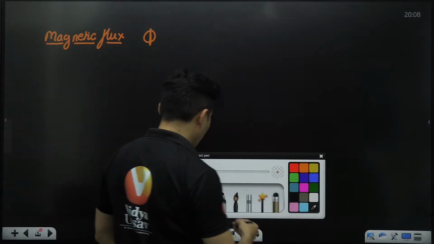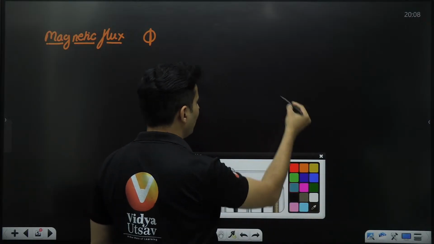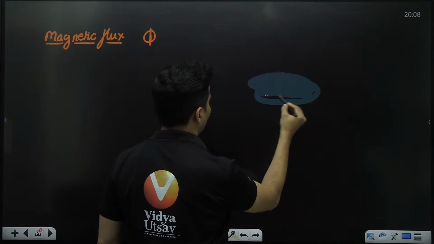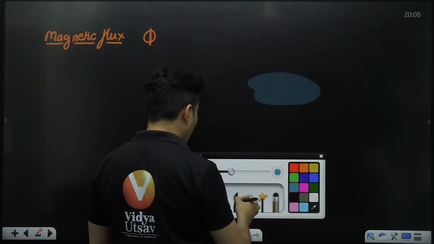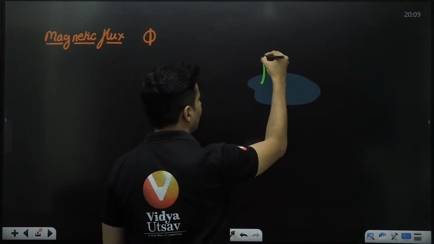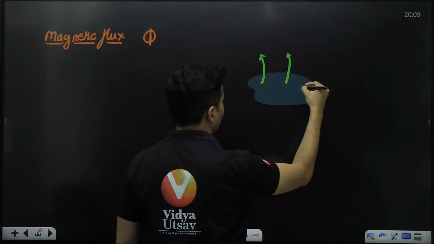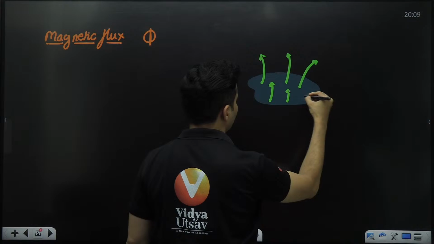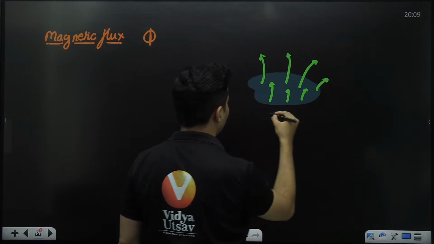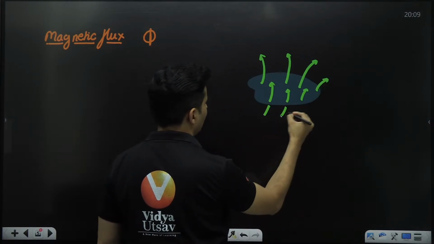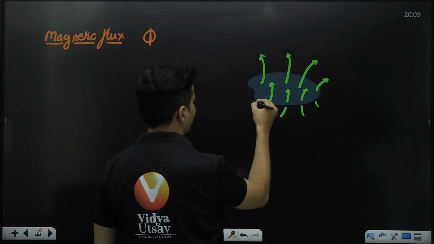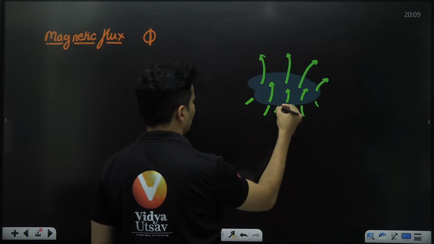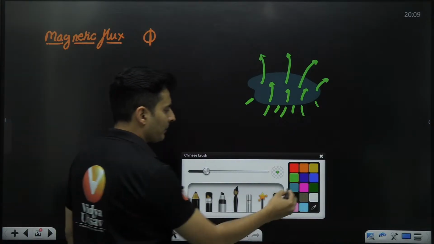Say, for example, we have been given some kind of an area over here, and through that particular area, I'm seeing some magnetic field lines piercing through it. So magnetic field lines are piercing through that particular coil area or whatever.